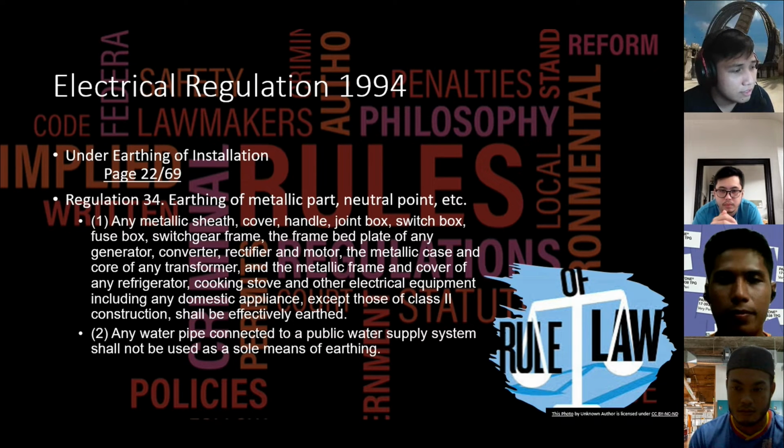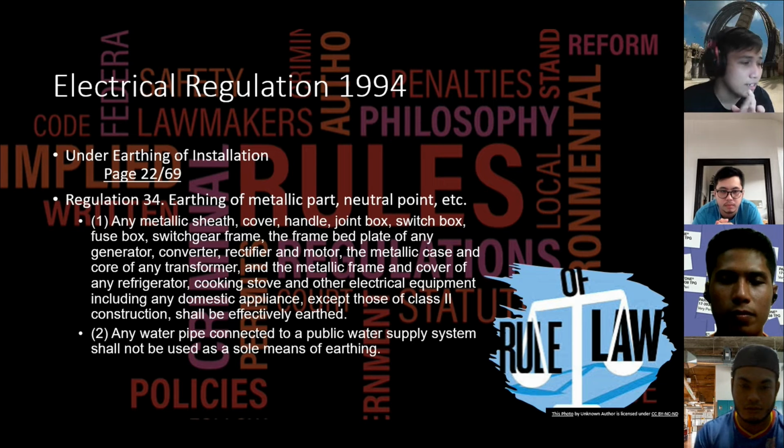The second one is any water pipe connected to a public water supply. This is mentioned directly: a water supply system shall not be used as a sole means of earthing.